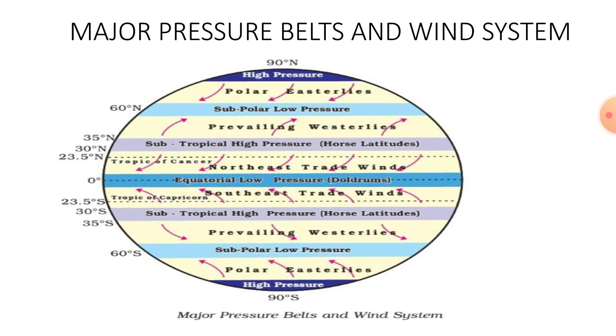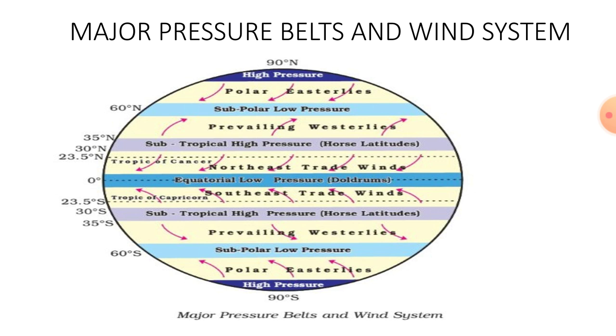The trade winds, westerlies and easterlies are the permanent winds. These blow constantly throughout the year in a particular direction. Next, seasonal winds. These winds change their direction in different seasons. For example, monsoon in India.